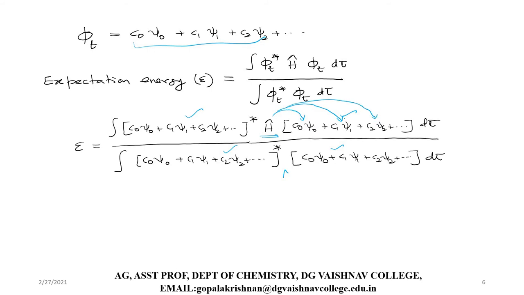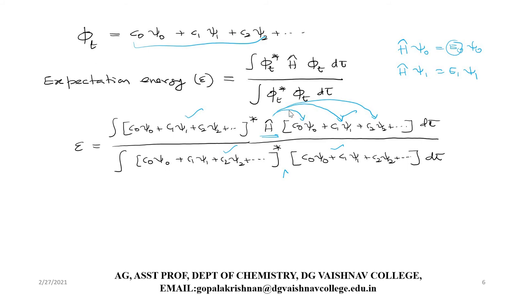Since psi naught, psi 1, psi 2 are eigenfunctions, when you apply the Hamiltonian operator to the eigenfunction psi naught, I will get the corresponding energy E naught times psi naught. What is E naught? E naught is the actual ground state energy of the system. Similarly, if I apply the Hamiltonian operator to psi 1, I will get E1 times psi 1. Since they are eigenfunctions, applying the Hamiltonian operator to the function gives the corresponding energy multiplied with the same function.